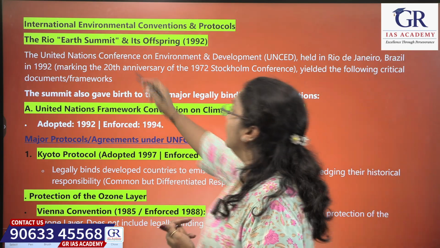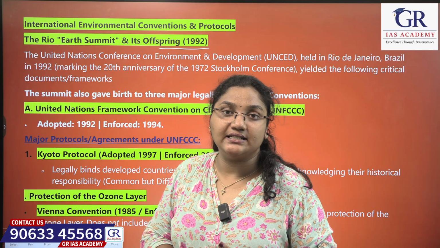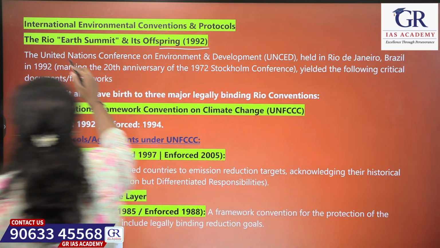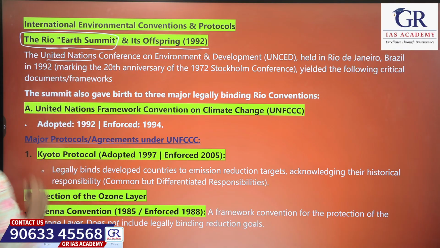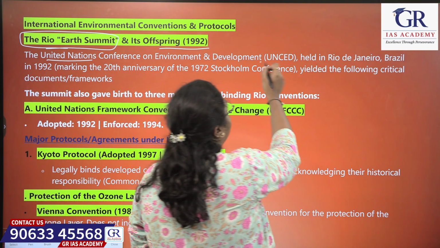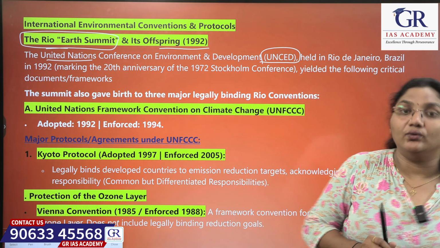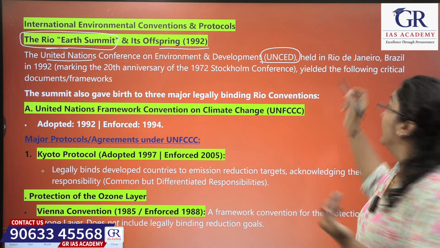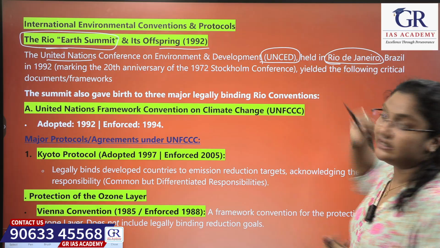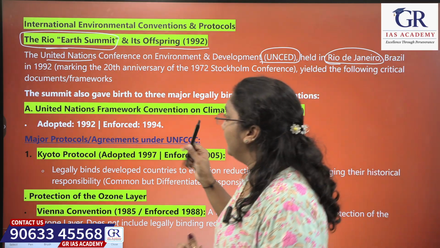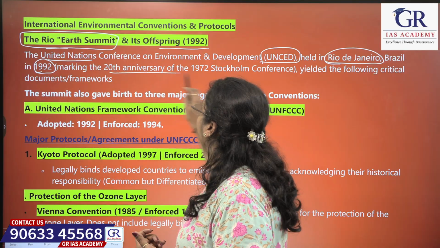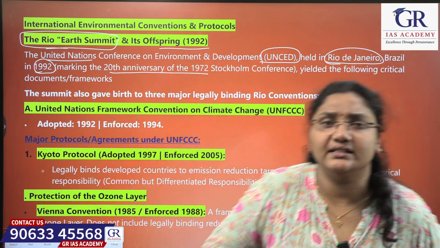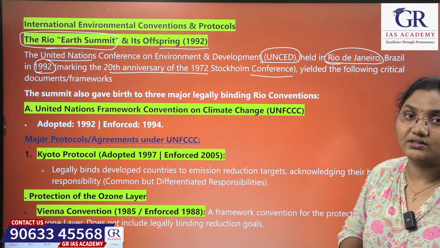In that, the first one is the Rio Earth Summit and its offsprings, 1992. The United Nations Conference on Environment and Development, that is UNCED, was held in Rio de Janeiro, a place in Brazil, in 1992, marking the 20th anniversary of the 1972 Stockholm Conference.